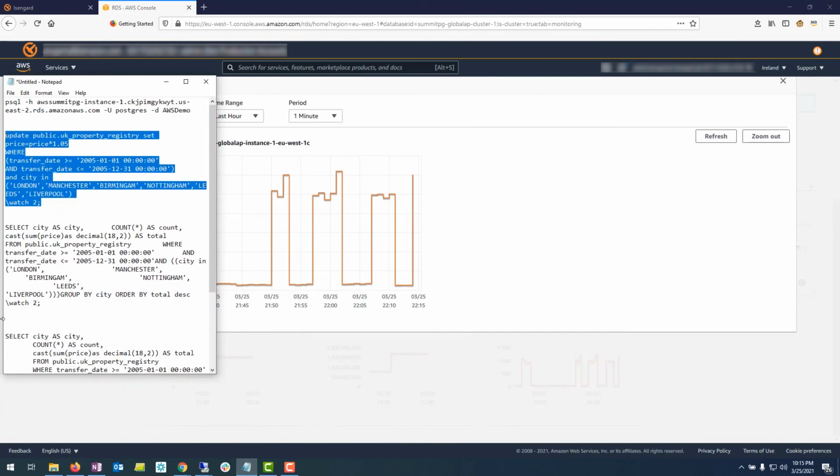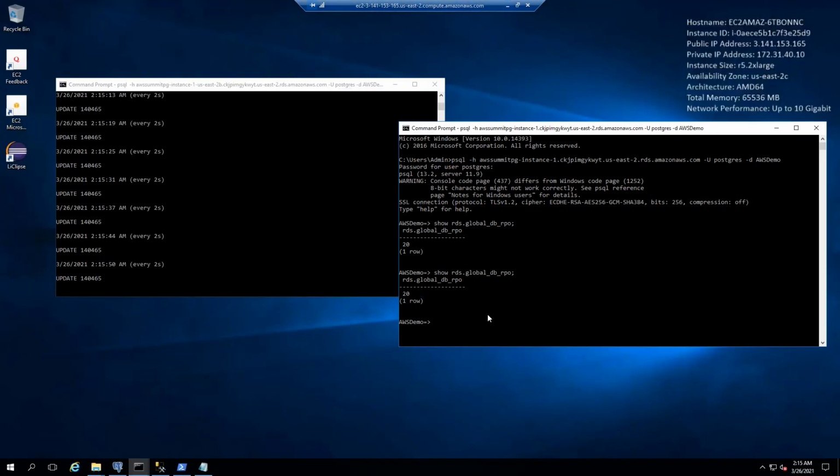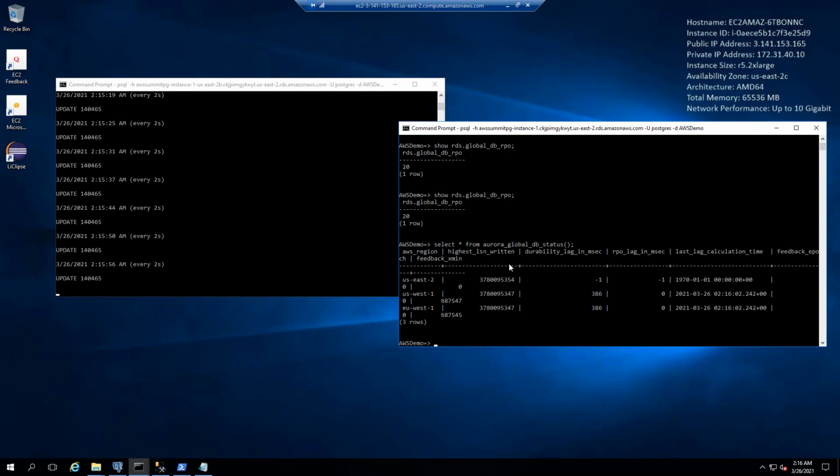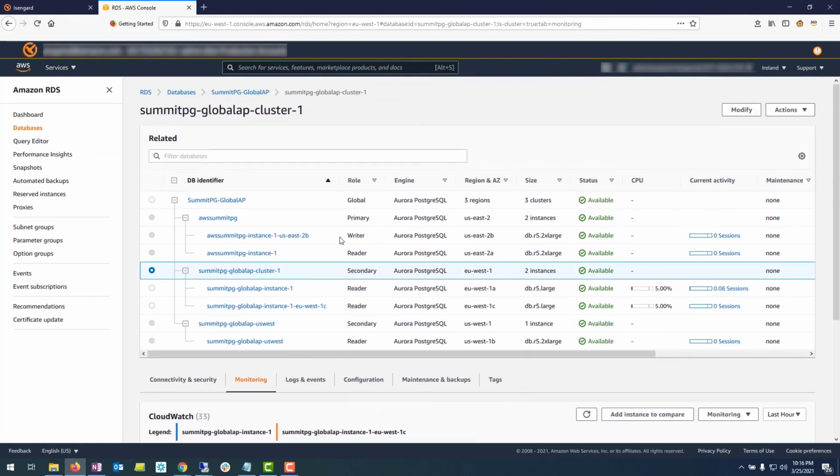Another way to monitor your global database status is also by running this command, and I can run it from the reader of my primary region. By running this command, I can see in each region what is the highest LSN written, what is the RPO lag, and what is the durability lag. So what is the latency in every region. So this command is also very helpful. All right. So hope you have an idea of how global databases work and what the interface looks like.